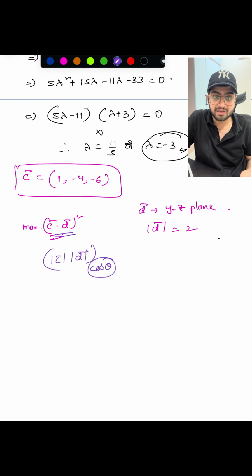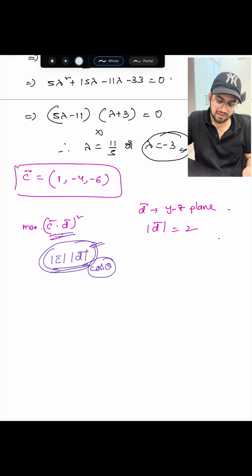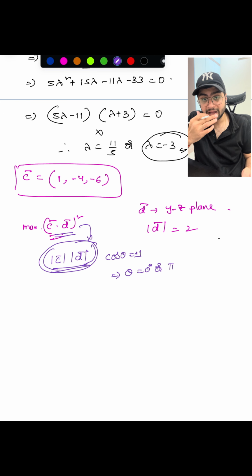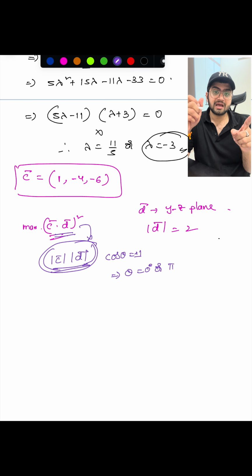If cos theta is maximum, then c bar dot d bar will be the maximum value. But for the maximum value to achieve this, cos theta must be 1. That means theta must be 0 degrees or pi, so cos theta can be plus or minus 1, right? So both vectors must be either parallel or anti-parallel, right?